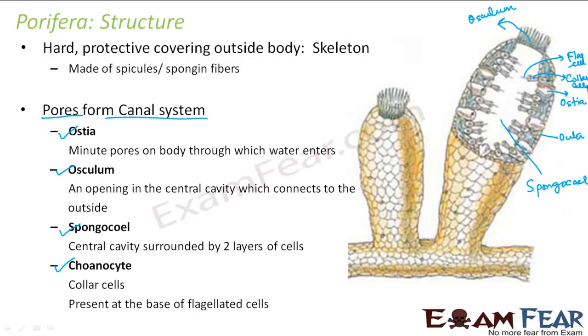That inner layer has flagella, and the base of the flagella is connected to the cells known as collar cells. These cup-shaped cells which you see here are the collar cells, and these hair-like structures are the flagella. Clear? Okay, so this is the basic structure of a porifera.